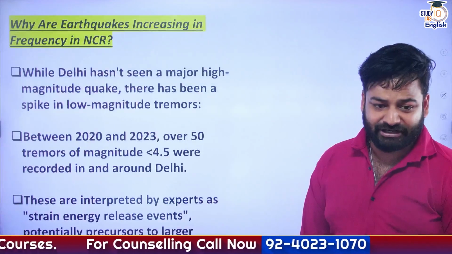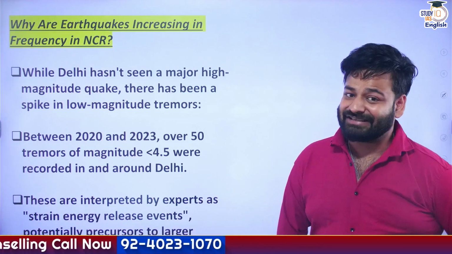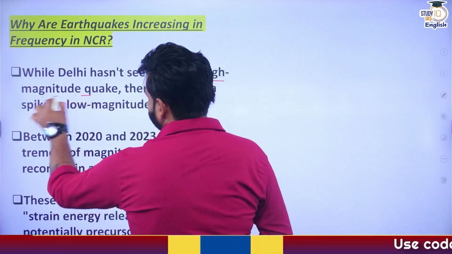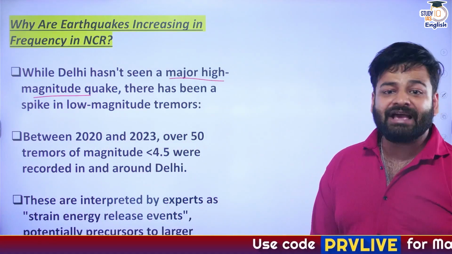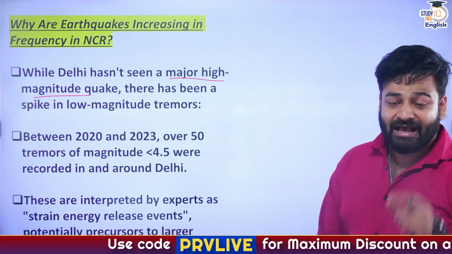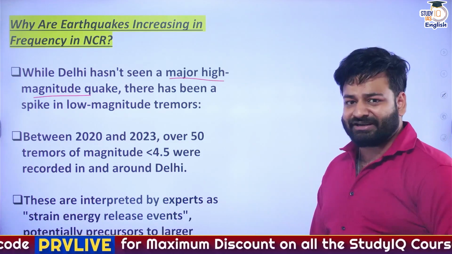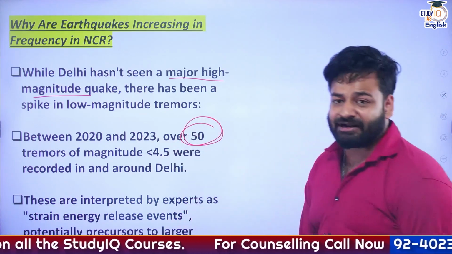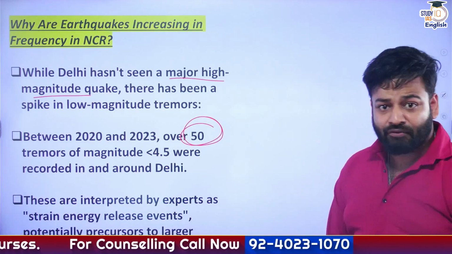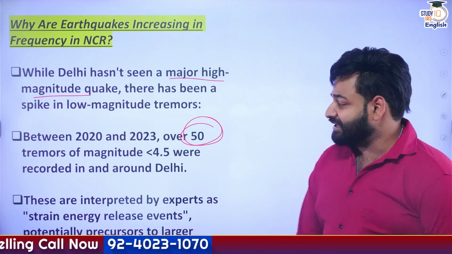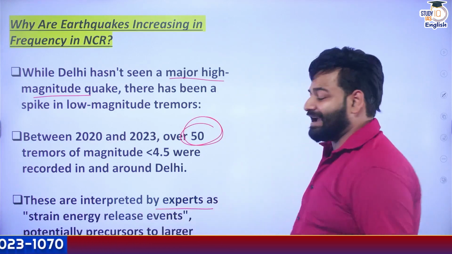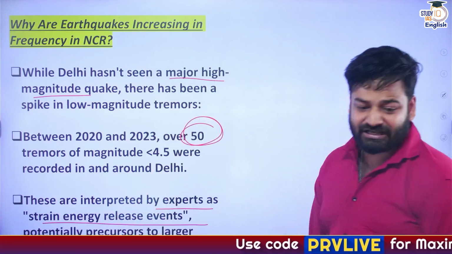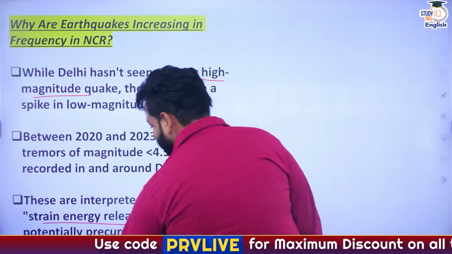Now, the next thing we need to understand: why are earthquakes increasing so frequently in NCR? First thing, while Delhi hasn't seen a major magnitude quake, there has been a spike in low magnitude tremors. As you can see, between 2020 and 2023 only, that is roughly a period of 4 years, around 50 plus tremors of magnitude 4.5 were recorded around the Delhi NCR region. These are interpreted by experts as strain energy release events, potentially precursors to larger events.